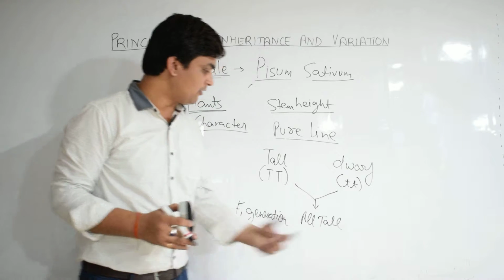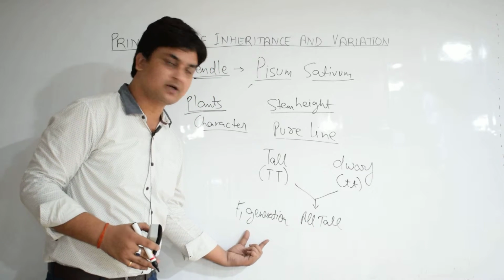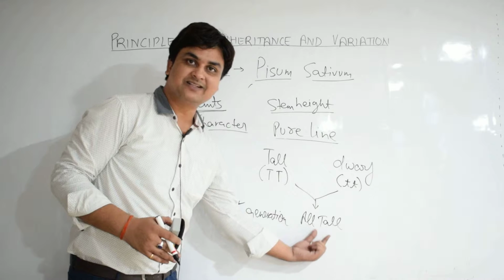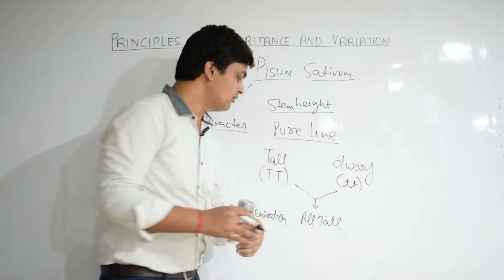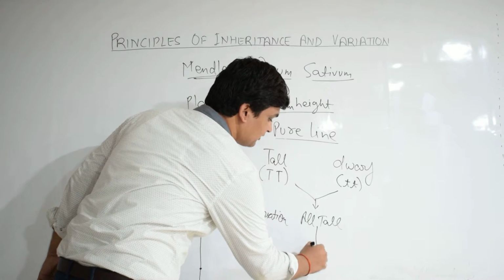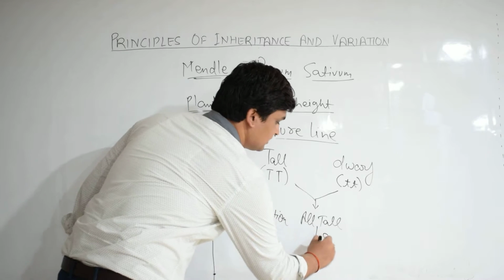After obtaining all tall plants in the F1 generation, Mendel conducted the selfing or self-pollination of these plants of the F1 generation.